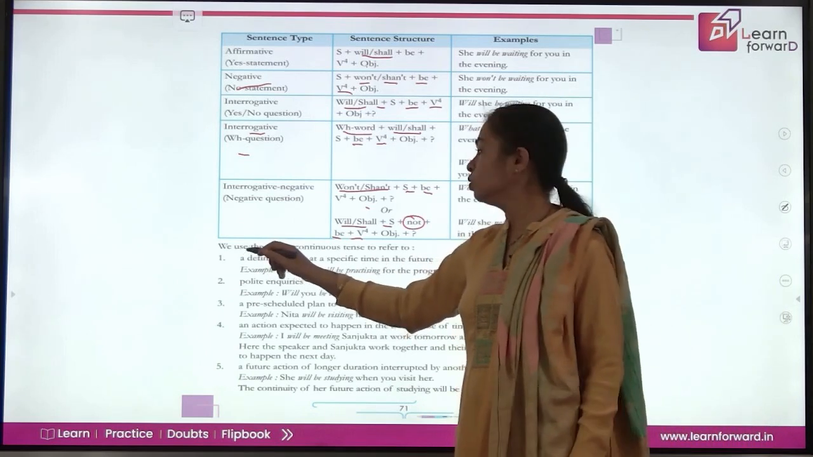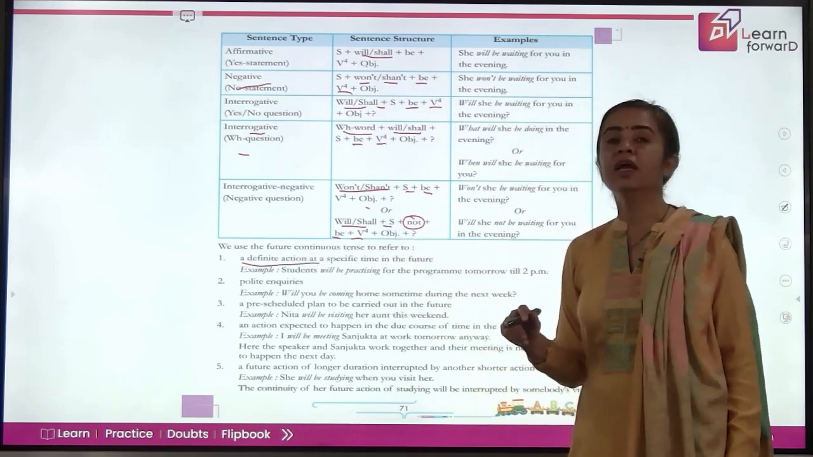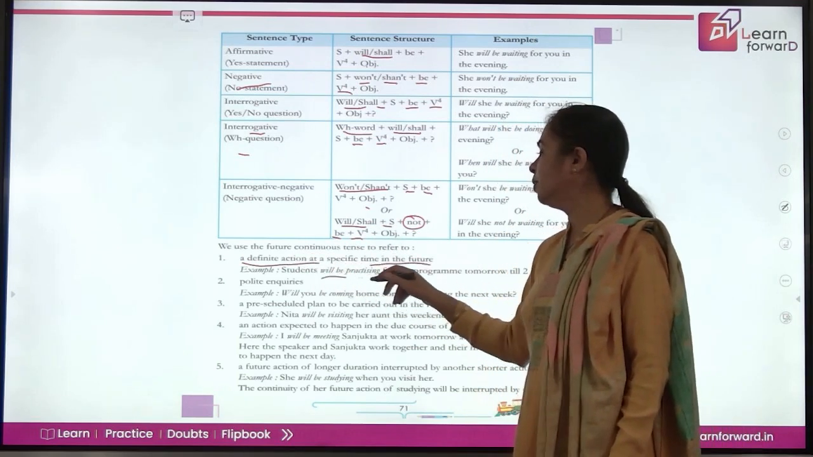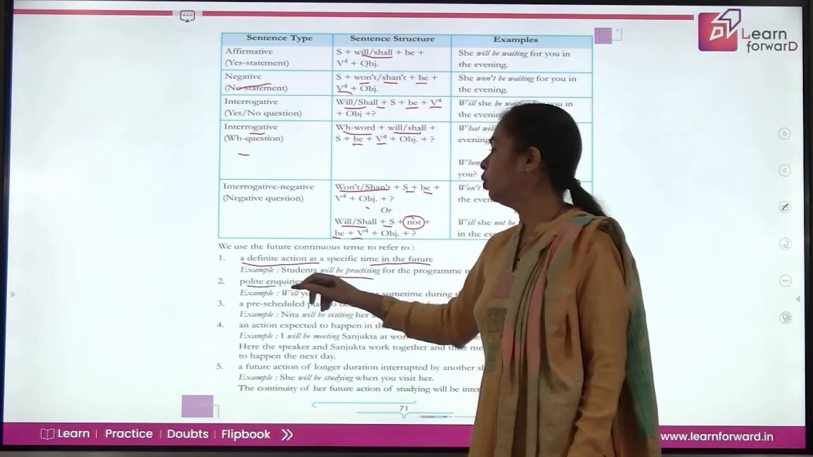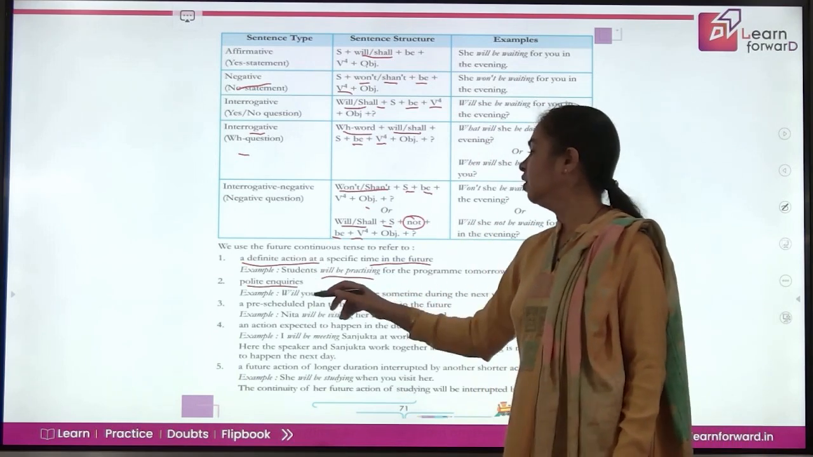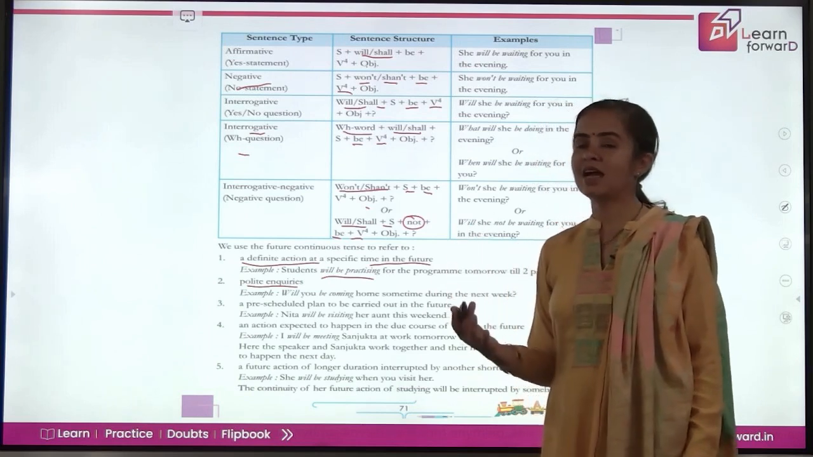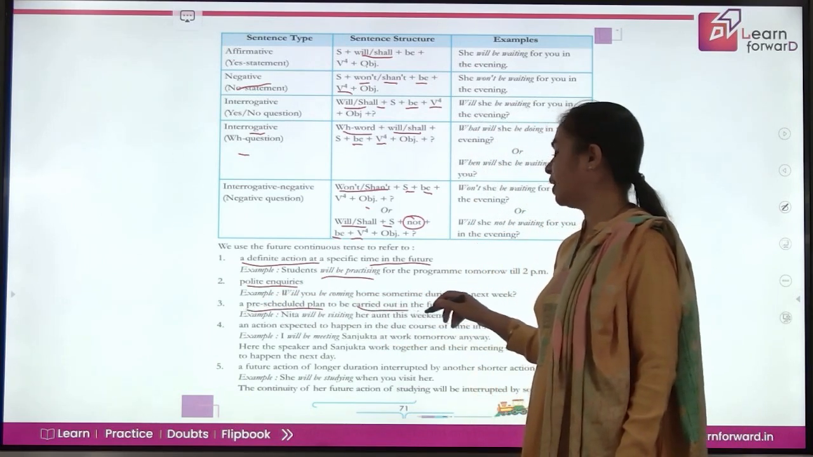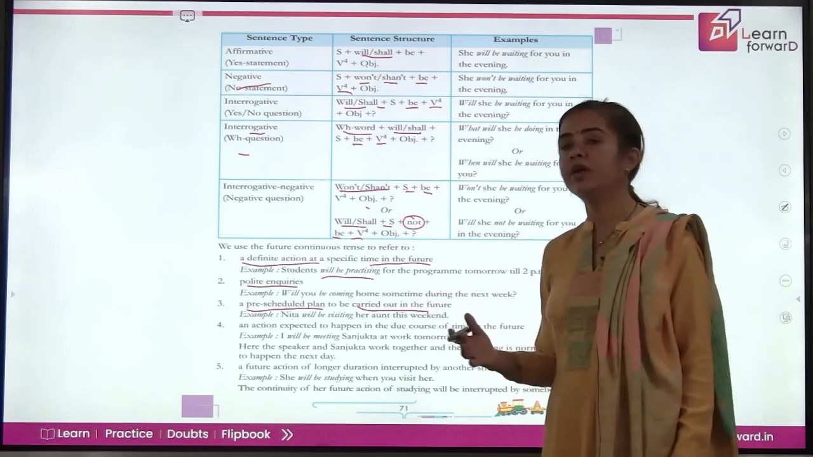Now, what are the uses of simple future continuous tense? It is used for a definite action at a specific time in the future, like students will be practicing, so this action will be going on in future. For polite enquiries, when you are asking for something politely: will you be coming home sometime during the next week? So you are just asking them. A pre-scheduled plan to be carried out in future, for which the scheduling, the planning has already been done.